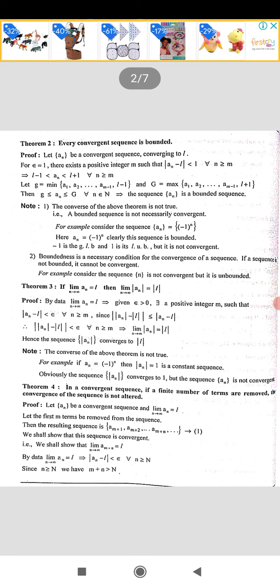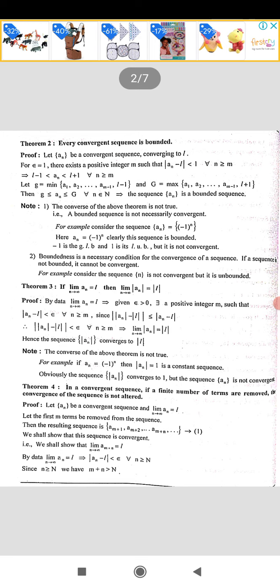See, for epsilon equal to 1, I am taking epsilon as 1. There exists a positive integer m such that, by definition, modulus of an minus L is less than 1 for all n greater than or equal to m. Since an is converging to the point L and I am taking epsilon equal to 1, modulus of an minus L is less than 1 for all n greater than or equal to m.